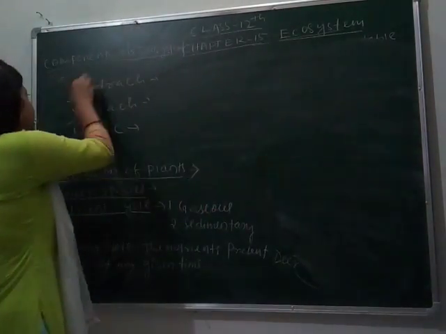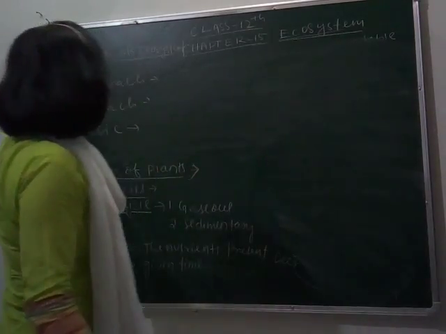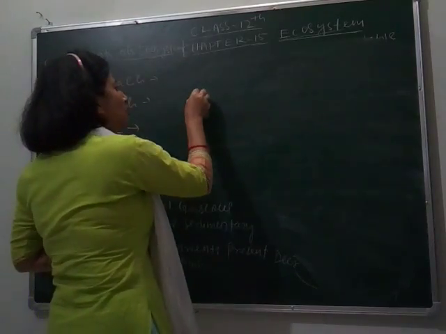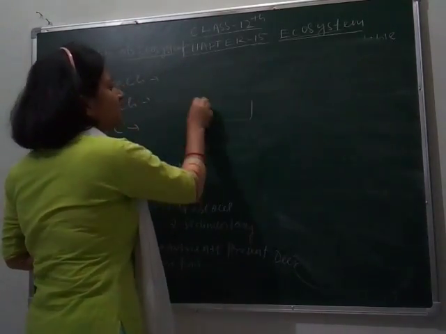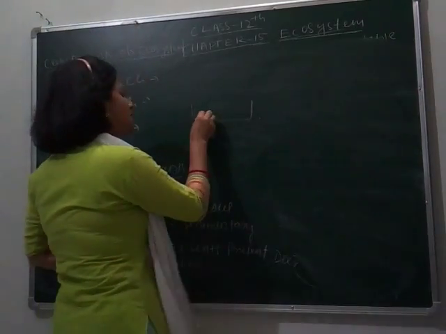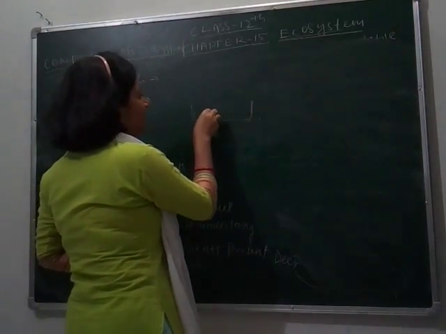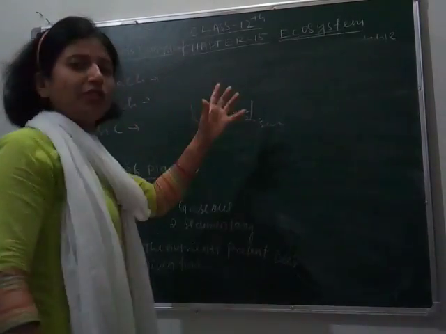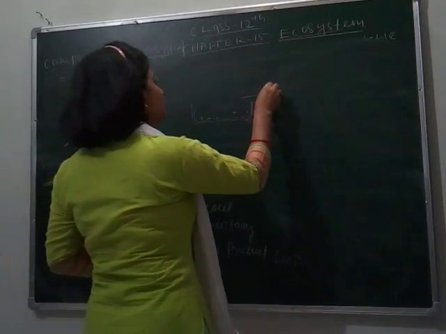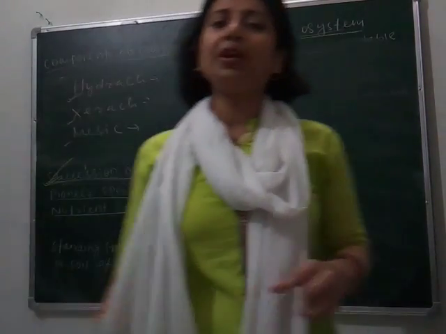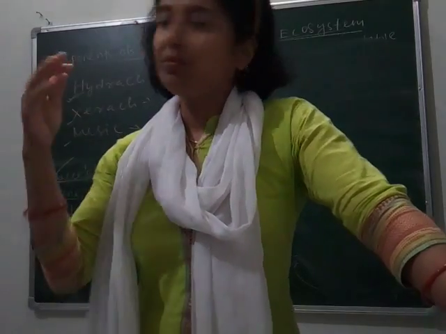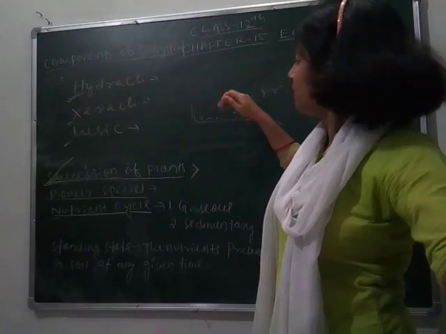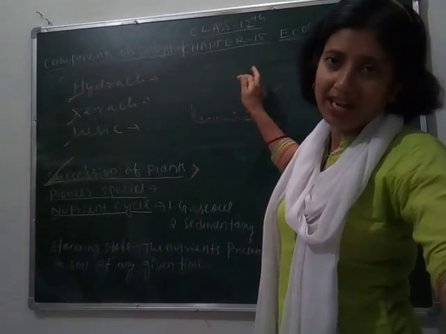But here we will see through different steps how hydrarch succession occurs. Let's understand it through an example. So suppose this is a water body. First, in the water body, small submerged plants are found. After that, they tend to formation of free floating plants, then half submerged, half out of the water. In this way, formation of plants increases, means from simpler to complex plants are formed.